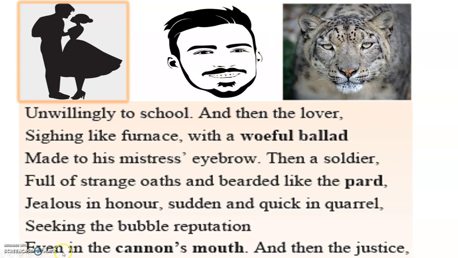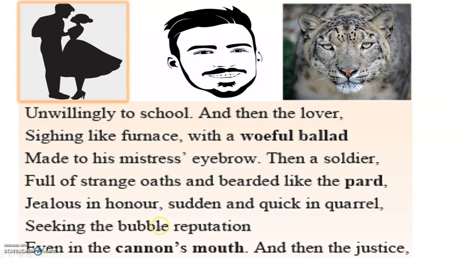Is that clear? Jealous in honor, sudden and quick in quarrel. So, now he is a soldier. He is jealous in honor. Honor means he wants to get recognition, and he's jealous if somebody else gets it. And sudden and quick in quarrel is, as they say, the blood of youth, there is a lot of passion in it, and a lot of anger. So sudden and quick in quarrel, seeking the bubble reputation. Bubble reputation, what does it mean?